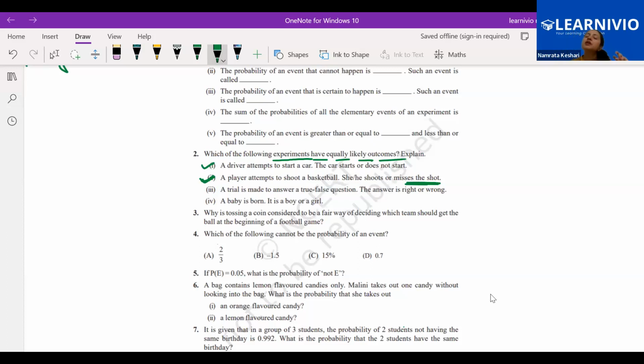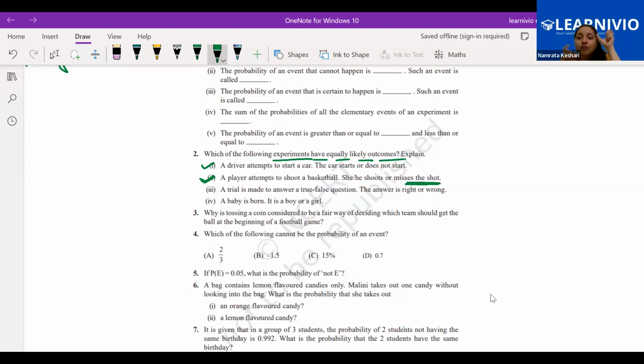If he has prepared very well, then more chances will be there that he is going to hit the target. So it depends upon the efficiency of the player. We cannot say that it is an equally likely outcome.